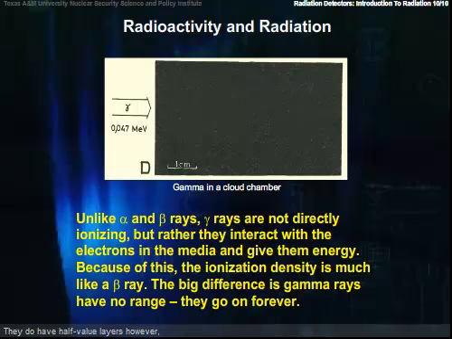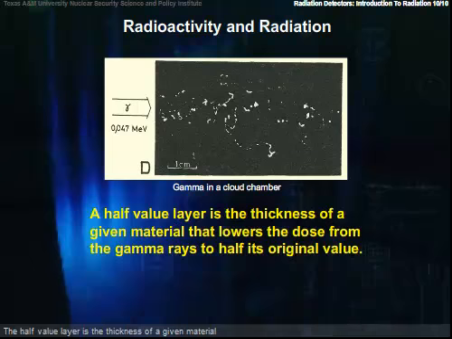They do have half-value layers, however. By using shielding, we can lower the dose from gammas to whatever level we want, except 0. A half-value layer is the thickness of a given material that lowers the dose from gamma rays to half its original value. Guess what two half-value layers do?